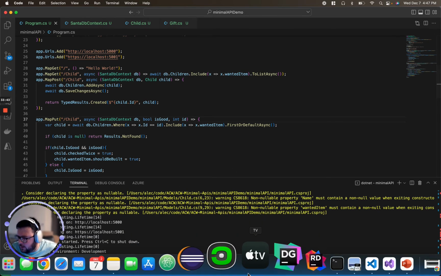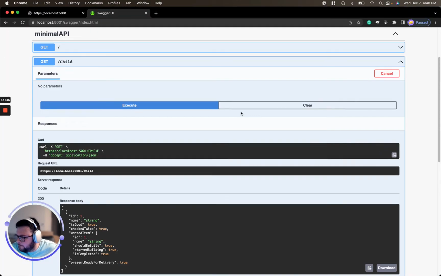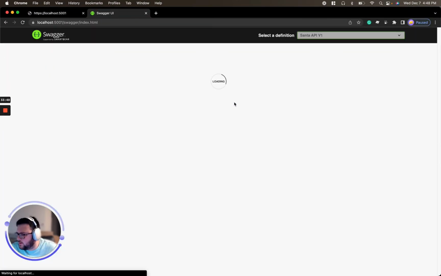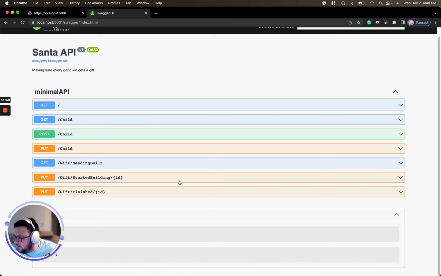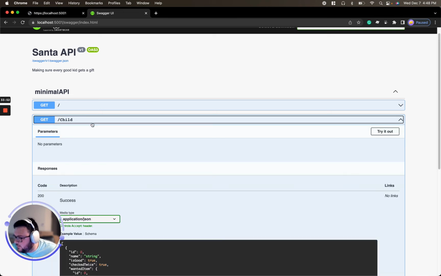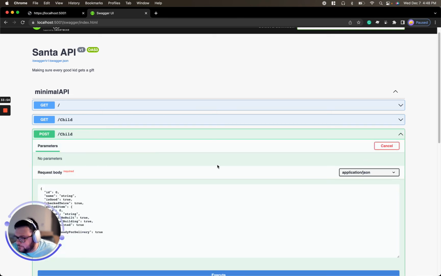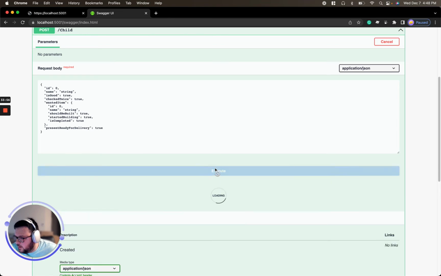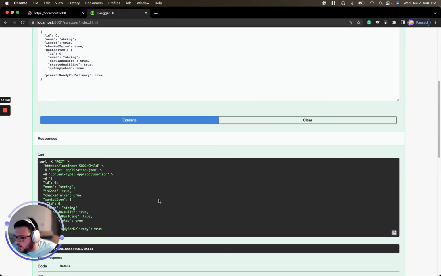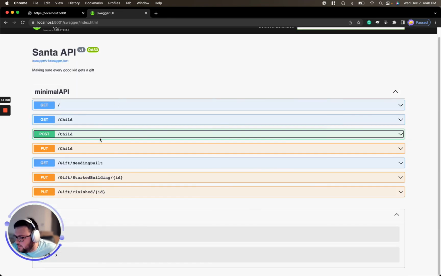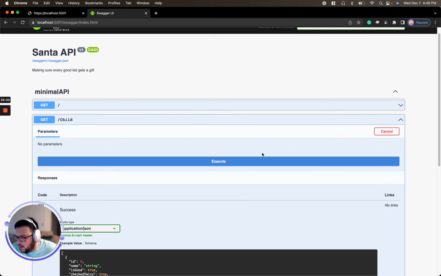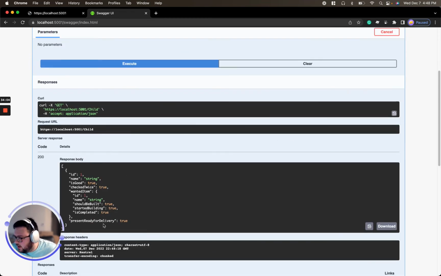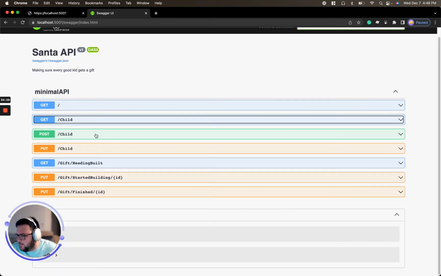All right, so now when I go ahead and pull up this API and give it a refresh, you're gonna see we have a bunch more endpoints. So let's first post a child. The default stuff is always just at index 1 because, again, we killed the app and started it again. You'll notice that in memory, we only have a child at 1. So, again, it cleaned up its state.